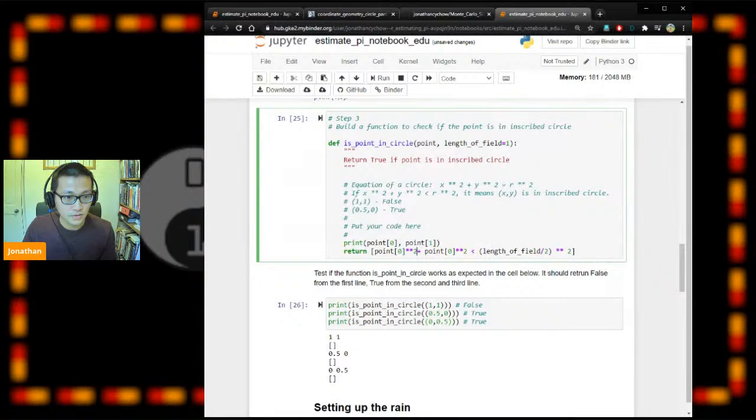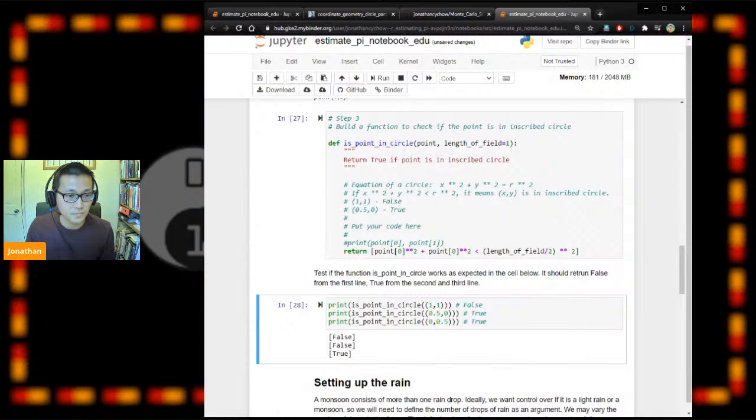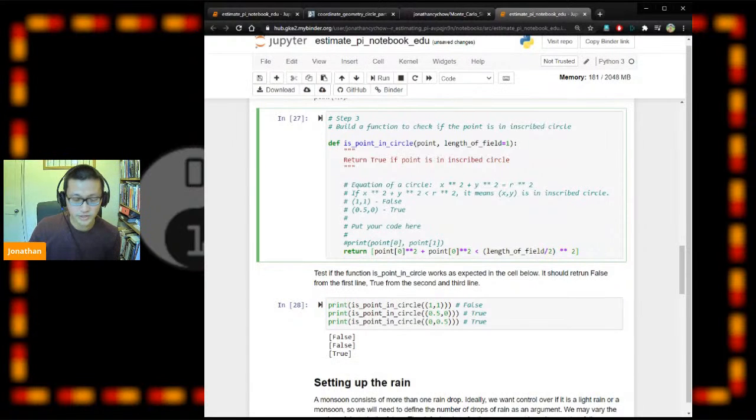Okay, so we can comment out this bit. The first one should be false, true, true, false, false, true. Okay, and also this is within a list, so that's not what we want. We want just false or true, so maybe we need to take this out.